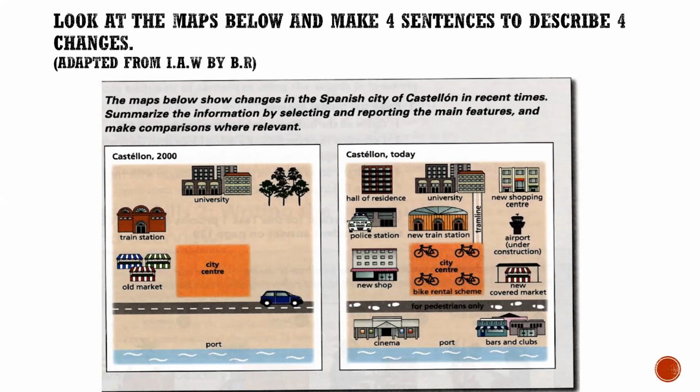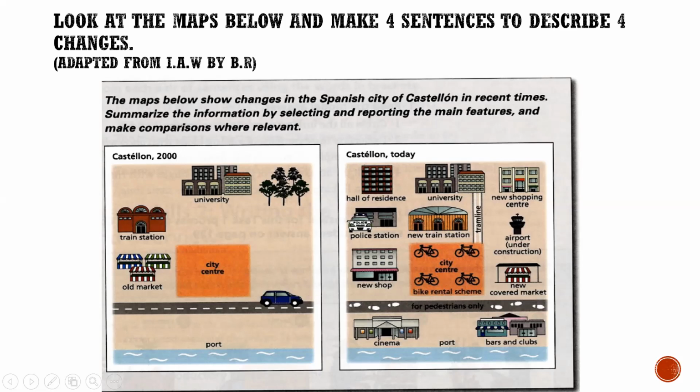For instance, I would describe and make a comparison only of the north of the city in both times, 2000 and today. Understand? For instance, northwest, university, northeast, again northeast, like this.